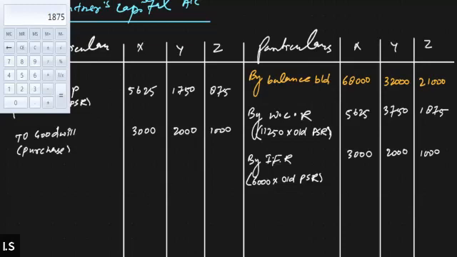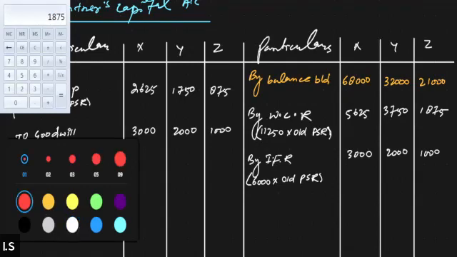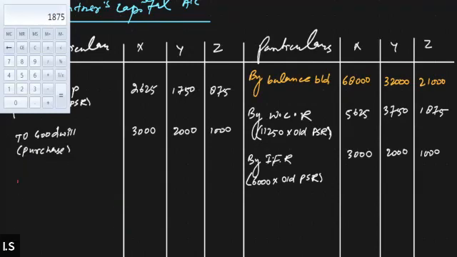Sorry, just a minute. 2,625, I'm sorry, not 5,625. So 2,625, right? Correct the sign. Yes, sir. Now everything is done. One revaluation loss needs to be recorded here as well. Two, revaluation loss.